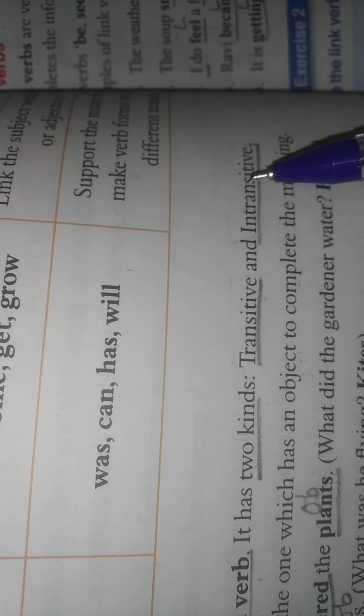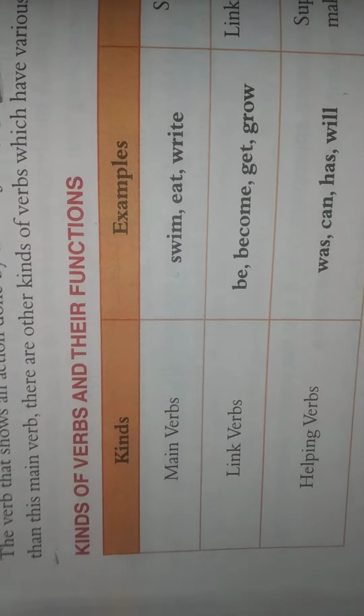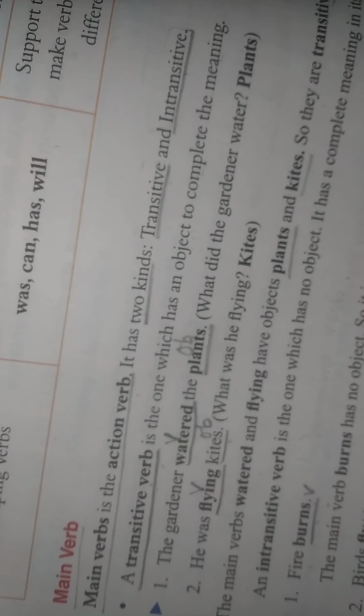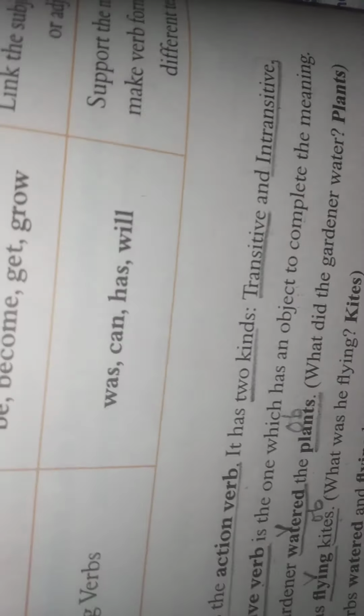Then you're going to define the main verb and give two examples. Main verbs have 2 kinds: transitive and intransitive verb. Then you will write the definition of the transitive verb, and the definition of the intransitive verb. All you have to write, okay, with one or two examples. Example is very important. You have to mention the examples also with every kind. Is it clear, 7th class?